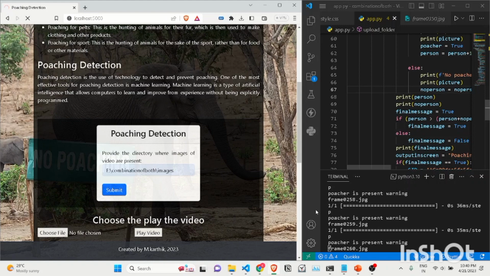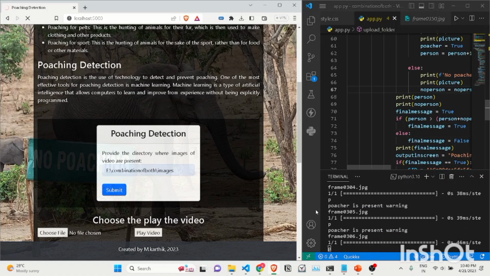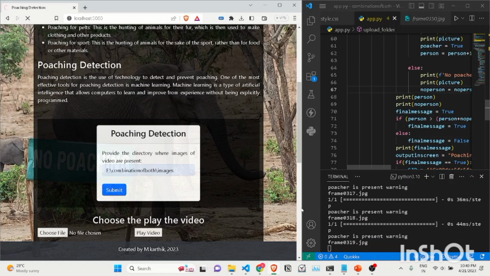I think it contains 350. Just hold on for 10 more seconds. We can see that poachers are present in the majority of the video.